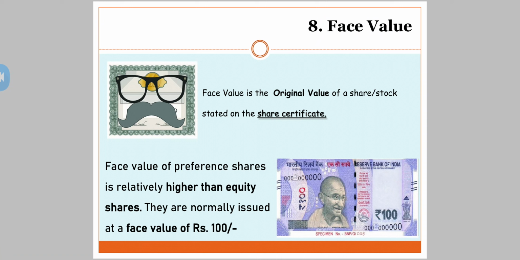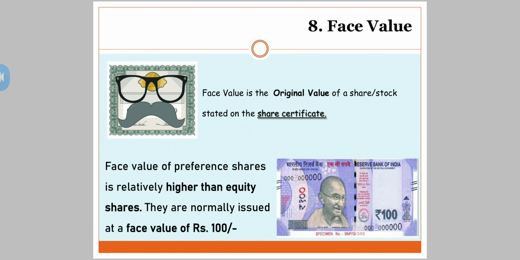Coming to the 8th one, face value. Just having a quick recap. What is face value? Face value is the original value of a share or stock stated on the share certificate. See, we have seen the face value of equity shares is a very nominal value. I could say rupee 1 or rupee 10.